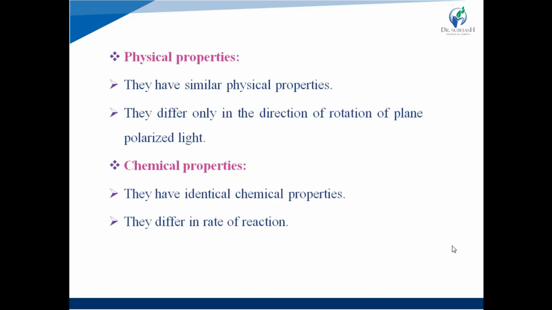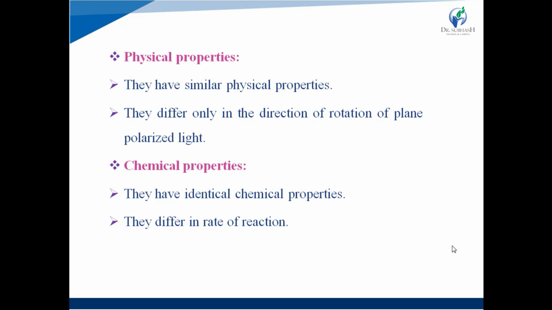Next, physical properties of enantiomers. They have similar physical properties like melting point, boiling point, solubility, dipole moment, etc. But they differ only in the direction of rotation of plane polarized light, as we discussed. Plane polarized light is rotated to the same extent but in opposite direction.